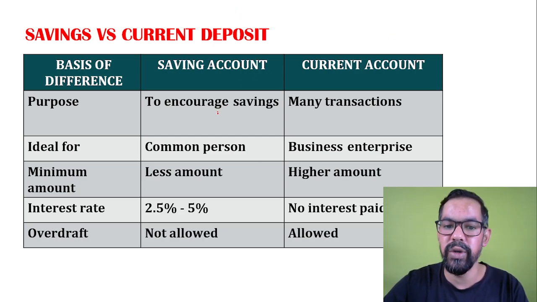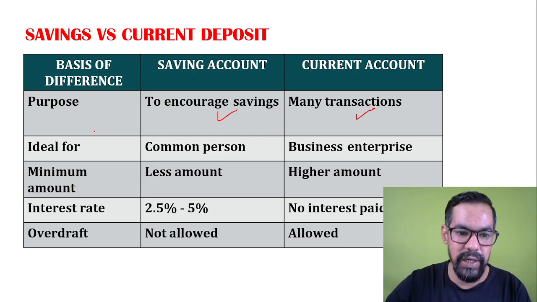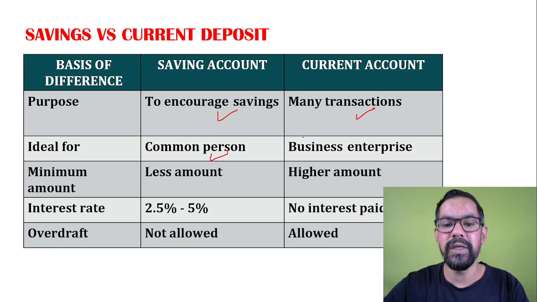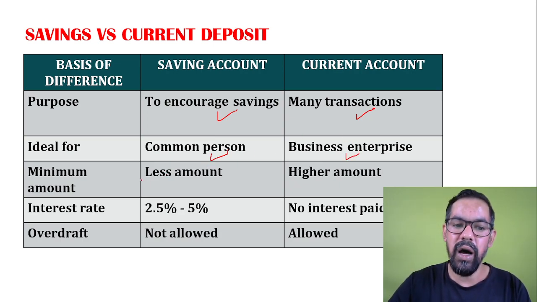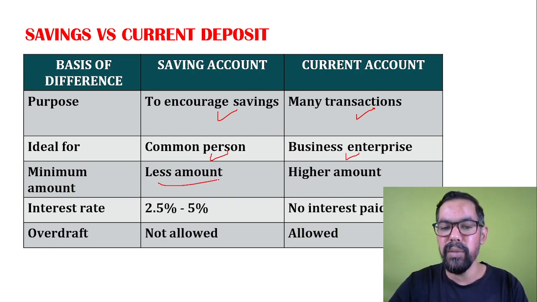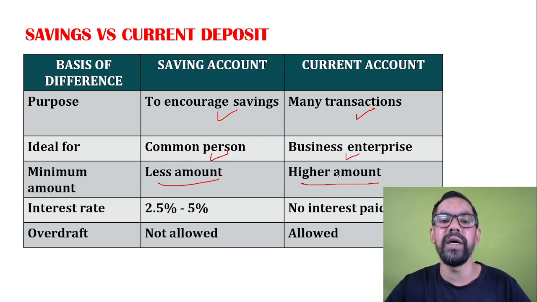So the purpose of a savings account is to encourage saving, and it is ideal for the common person, while the current account, with many transactions along with the overdraft facility, is for business enterprises or business entities. If you compare the minimum amount in both accounts, you have to maintain the minimum account balance.